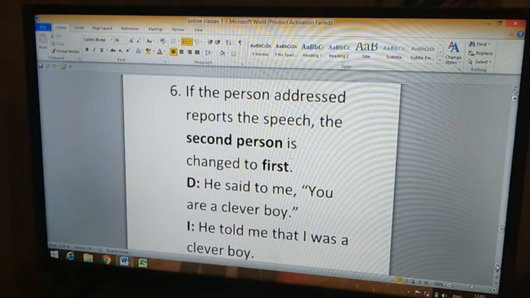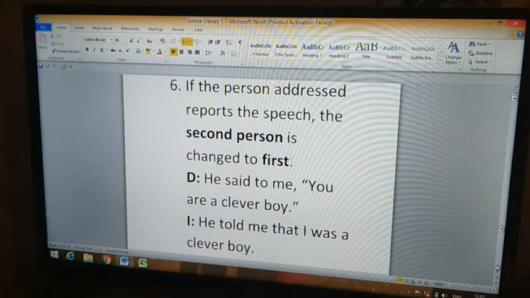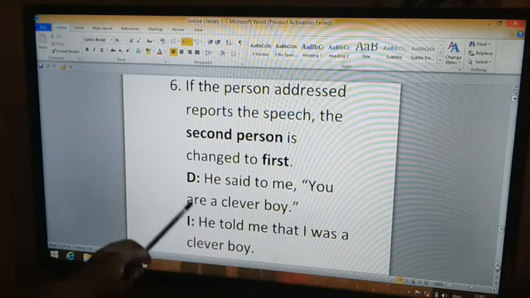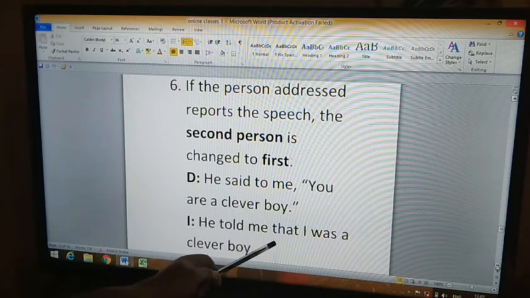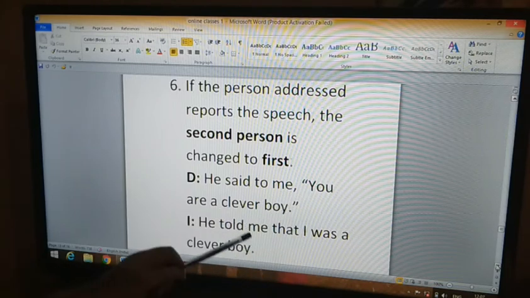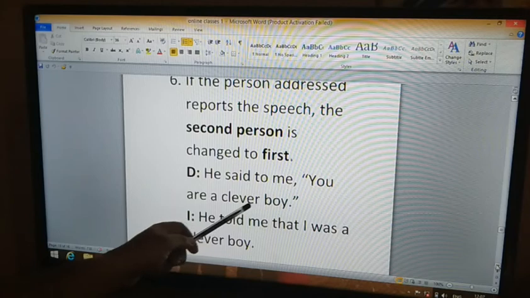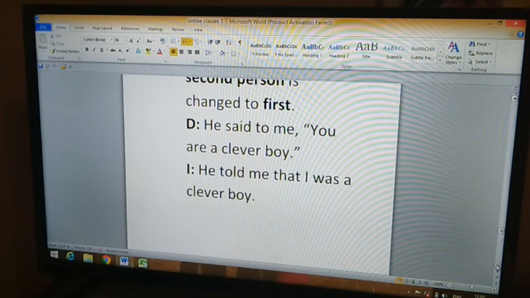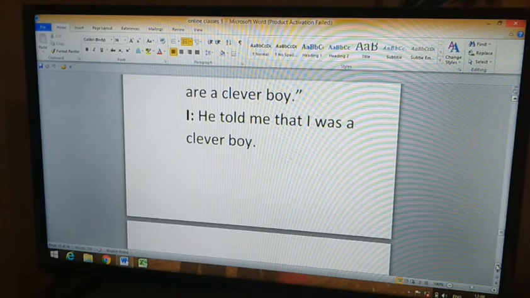Who is reporting here? The first person is reporting. So in the direct speech, he said to me, you are a clever boy. So in the indirect speech, we see he told me that I was a clever boy. Who is reporting here? First person. That is why here you changes to the first person I. You are a clever boy changes to I was a clever boy. So he told me that I was a clever boy.